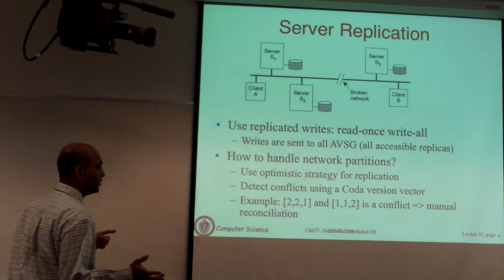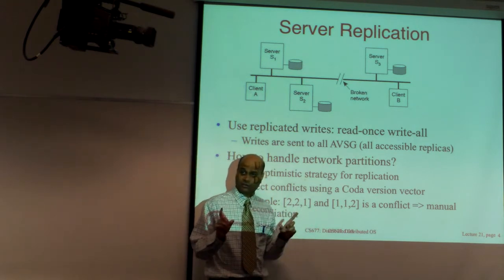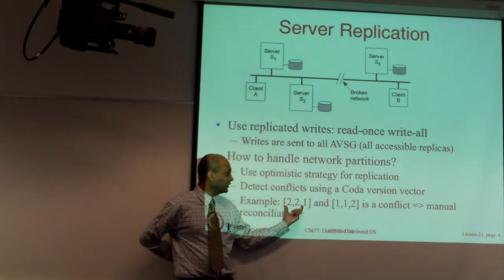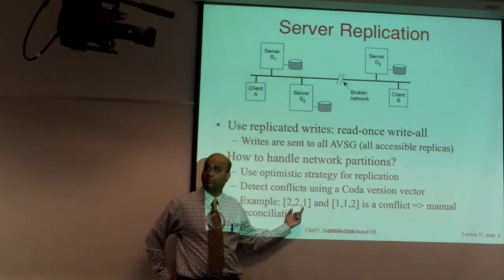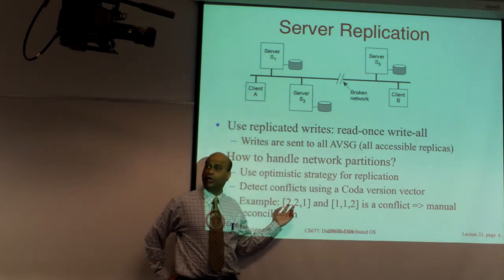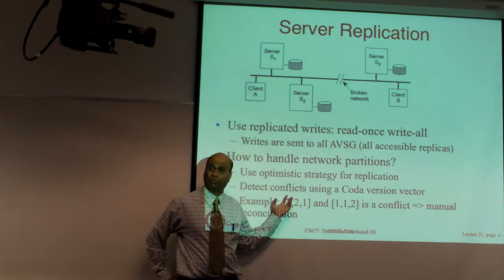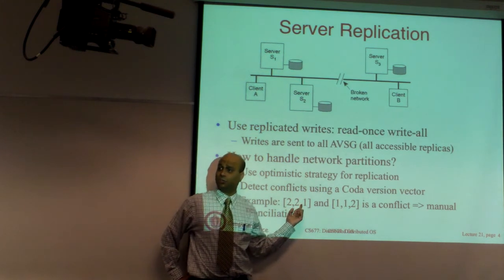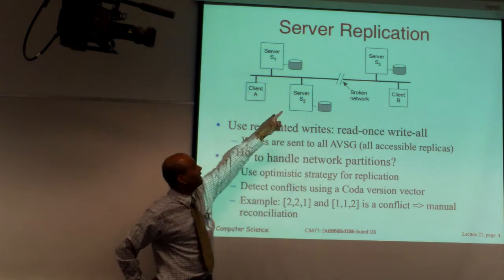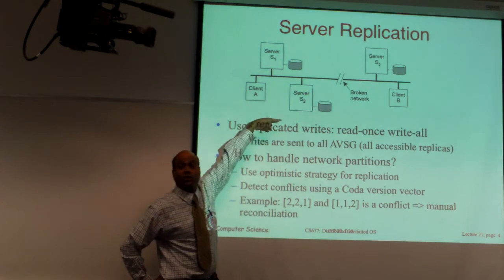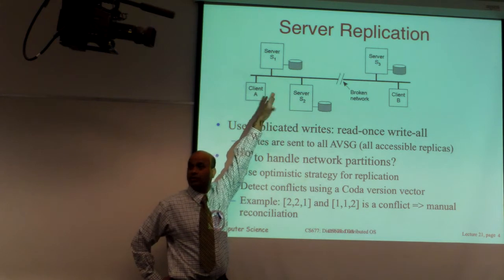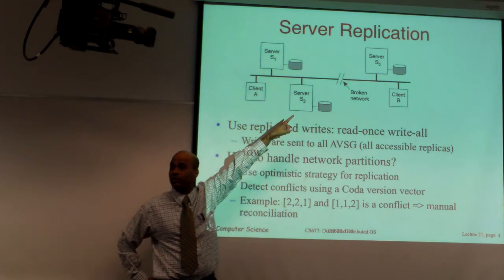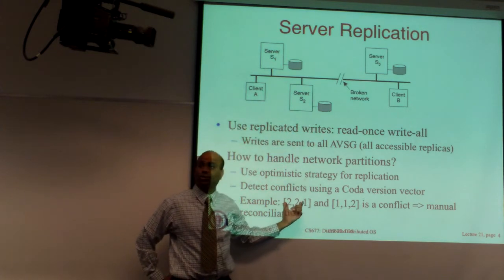Okay, so it should tell us that there is a conflict. This single file is out of sync, or rather this is a write-write conflict, because it says that in this group there are three servers, server 1, server 2, server 3, and servers 1 and 2 saw a write and incremented their version number to 2. They were not able to deliver the write to the third server, so they think that the third server still has version 1 of the file. So that's that partition there. This client wrote to a file, so these two servers updated the file and incremented their version. Since writes are broadcast, that write couldn't be sent to server 3 because there's a network partition. So each of them has a version vector 221 for the file.